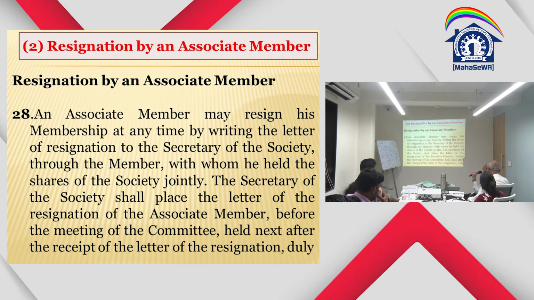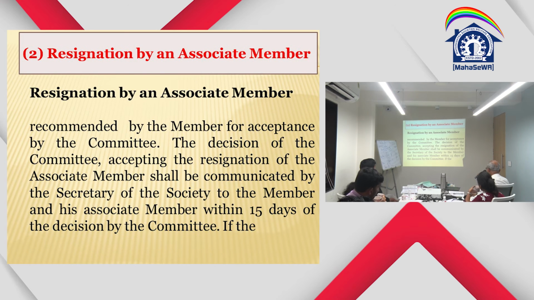An associate member may resign his membership at any time by writing the letter of resignation to the secretary of the society through the member with whom he holds the shares of the society jointly. The secretary shall place the letter of resignation of the associate member before the meeting of the committee held next after receipt of the letter, duly recommended by the member, for acceptance by the committee. The decision of the committee accepting the resignation of the associate member shall be communicated by the secretary to the member and his associate member within 15 days of the decision of the committee.